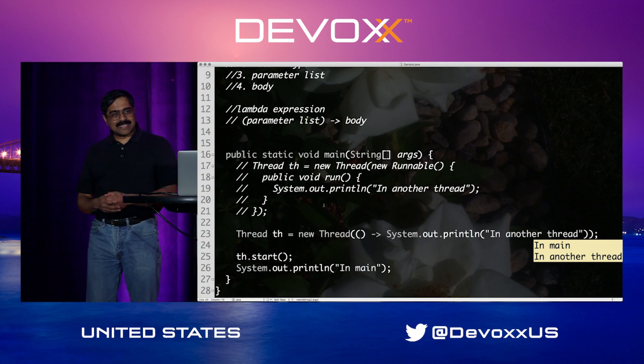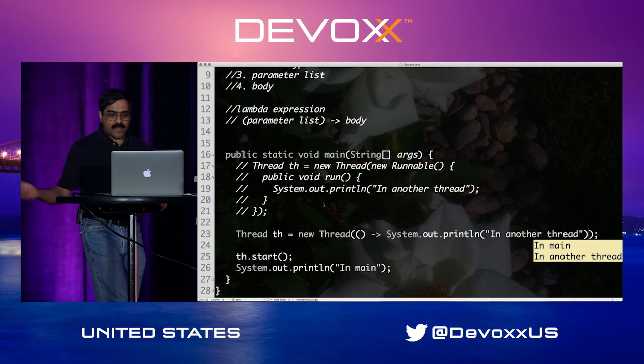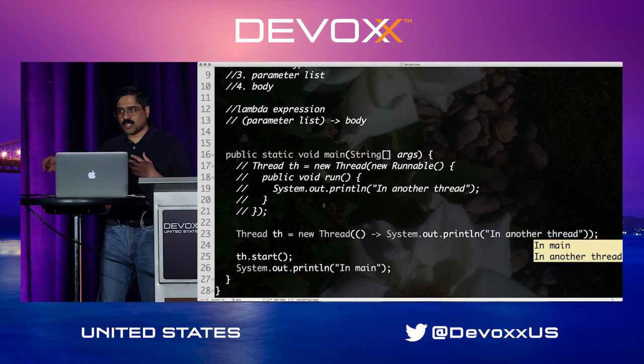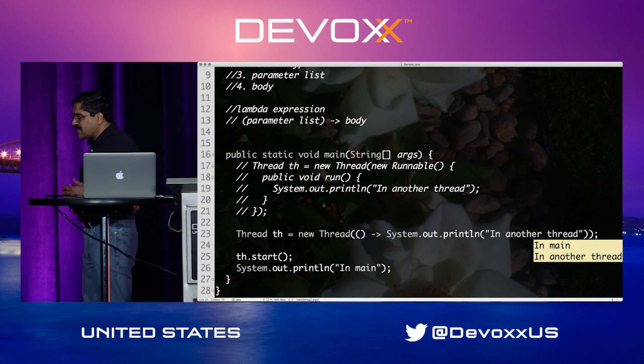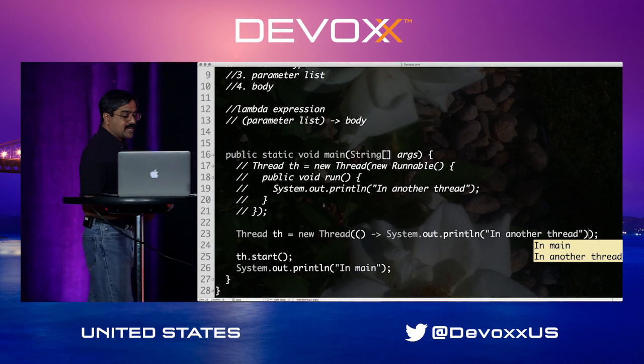So in this case, you can see that we passed a function which takes no parameters, and then, of course, the arrow and the body which is printing that message. So we were able to pass this method. So for the first time in a long time, we've been able to treat the function as a first-class citizen.